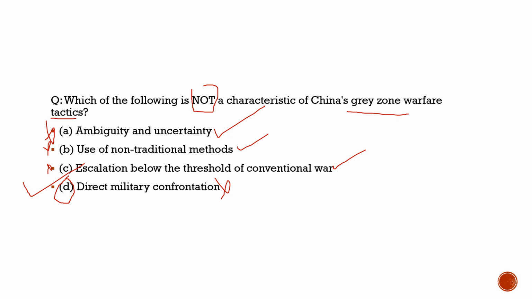Like we have the LAC with respect to China. It was more like an agreement, not the proper solution. But for China, it is not the same as how India views the LAC. For China, it is different. So there is always ambiguity and uncertainty with respect to what China does. China uses it as a gray zone war tactic. So this becomes important for us. This is what the author was warning India, that they should always look into what China is doing. So with this, let's move to another question and try to solve that.